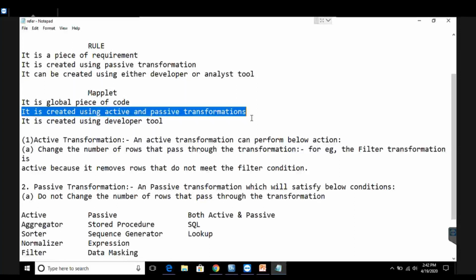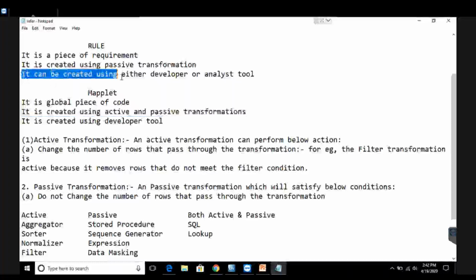The second difference is that a rule can be created using either the developer tool or the analyst tool, but a mapplet is always created using the developer tool.